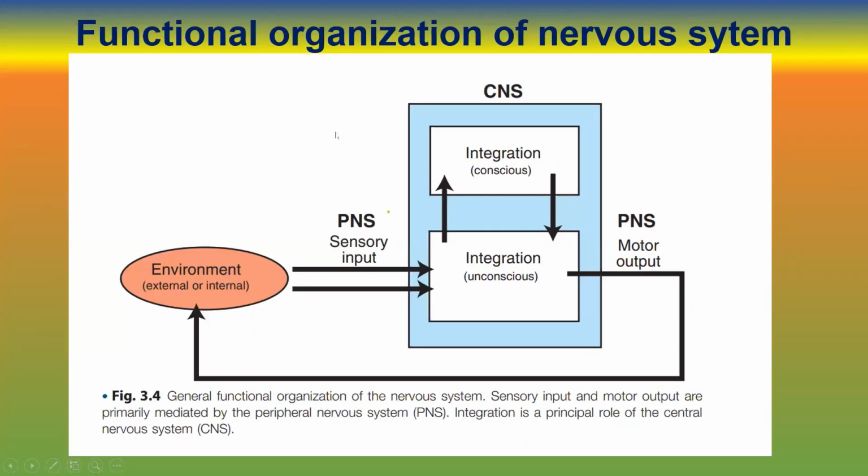So what is the functional organization of the nervous system? As we discussed before, it receives information, then processes it, and what is necessary is executed. The CNS decides and then sends motor output. Many reflexes are controlled by the CNS, it may be the spinal cord and also higher centers. So this is about the organization of the nervous system.